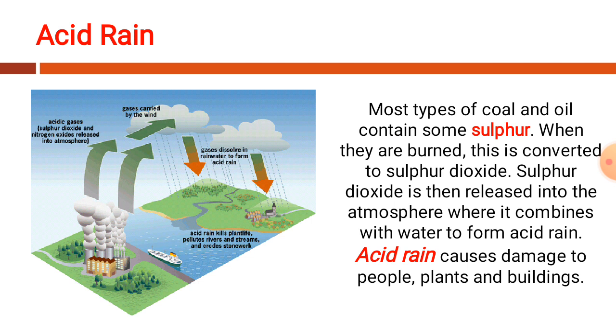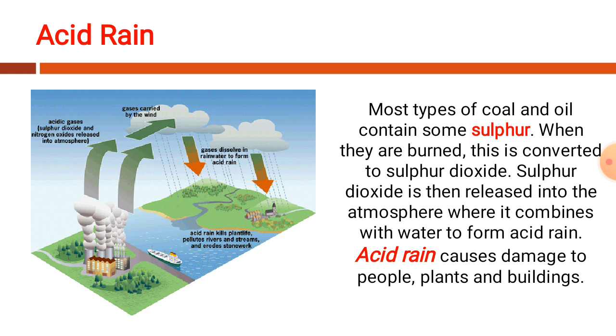Another example of how non-renewable resources affect the environment is that when coal and oil are burned, they release sulfur dioxide into the atmosphere. This sulfur dioxide interacts with the environment. It combines with water in the atmosphere and forms acid rain.